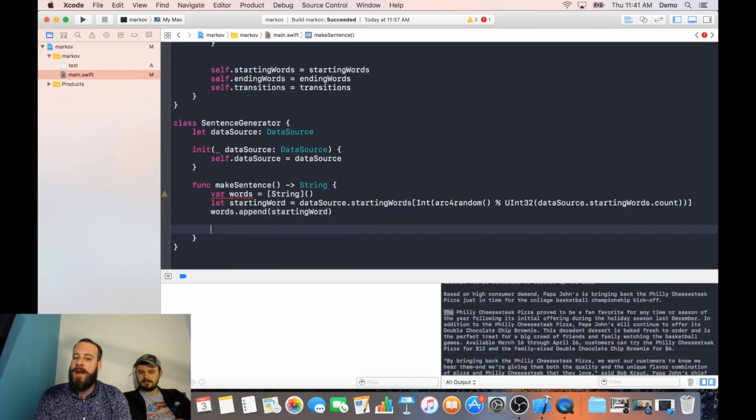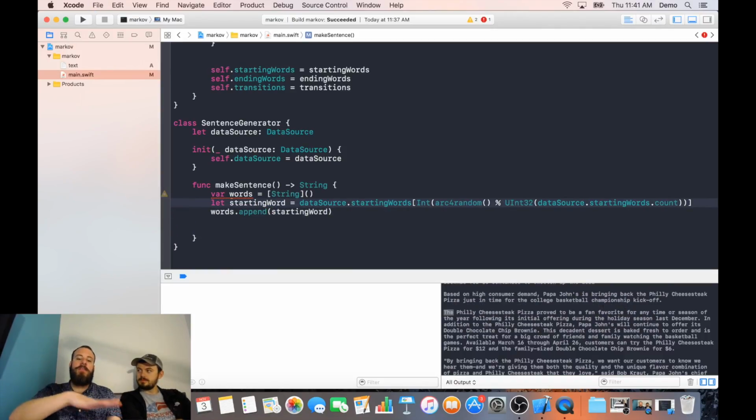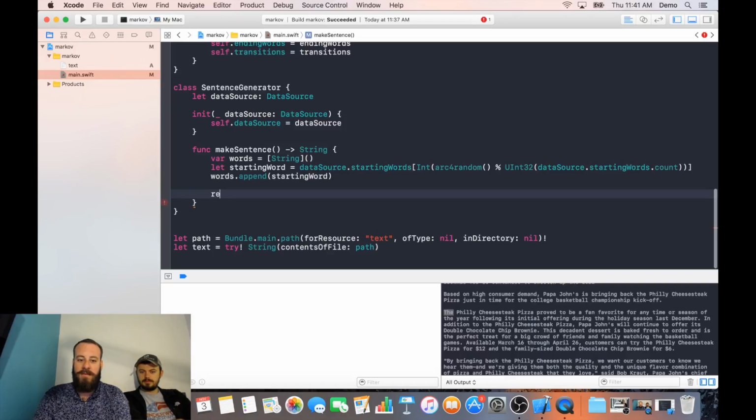Cool. So now what we want to do is keep on transitioning to other words until we end up at one of our ending words. Right. So using the hilarious Swift syntax of the repeat while.